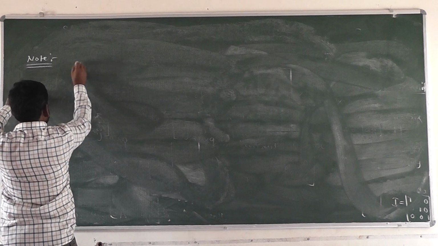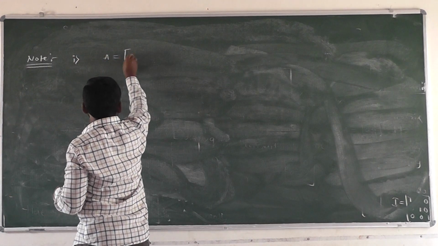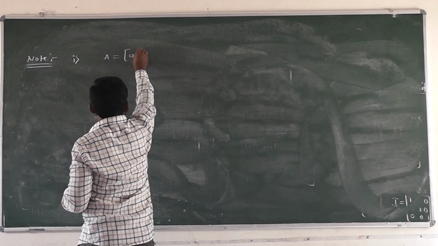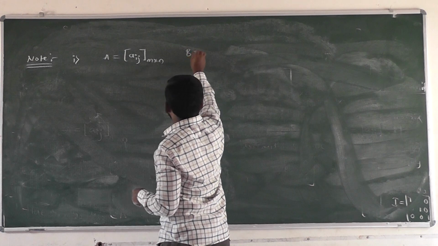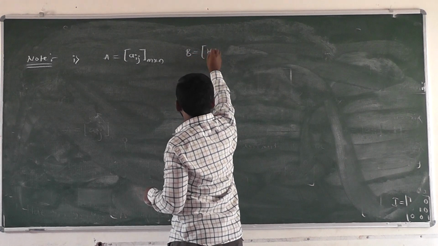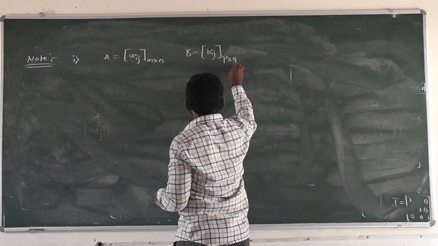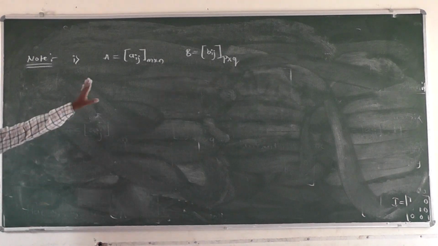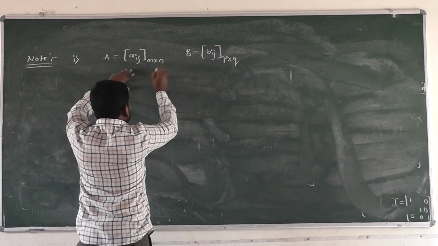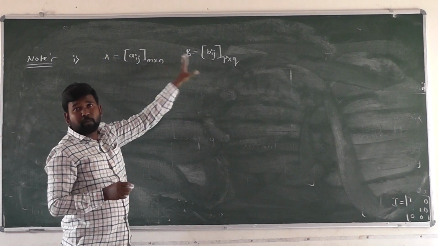First one. Note. A equal to Aij, whose order is m cross n, and B is a matrix of order p cross q. There are two matrices here, A and B. Next, AB and BA both can be defined.